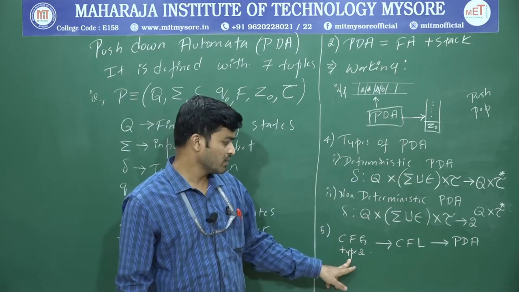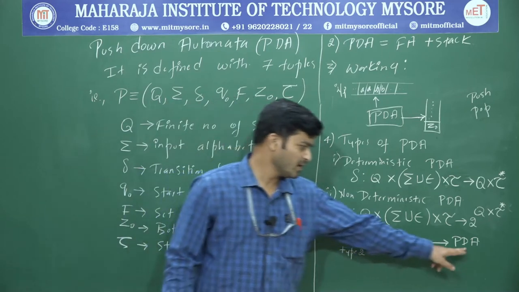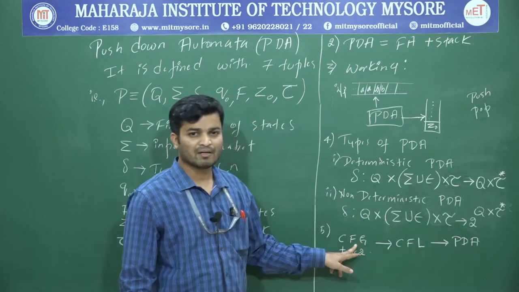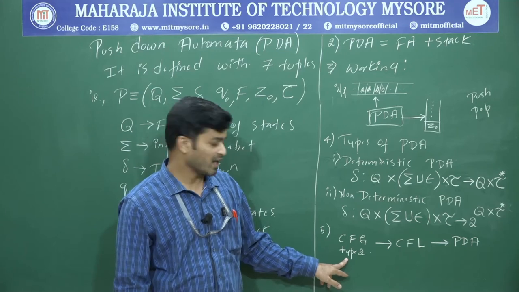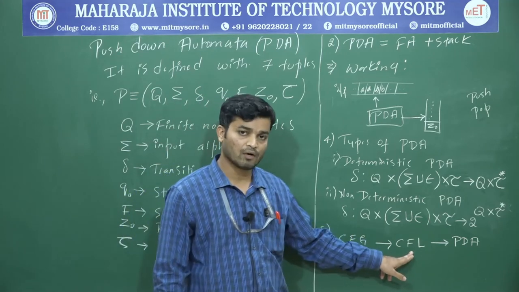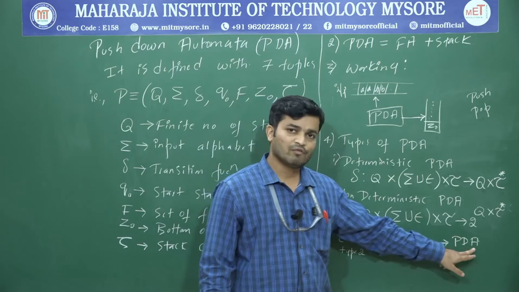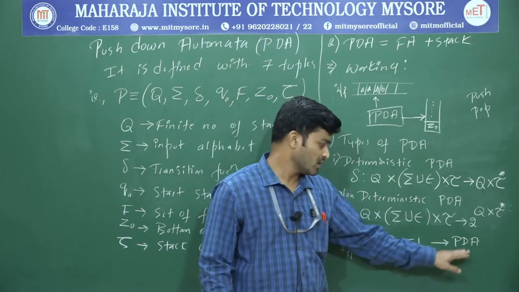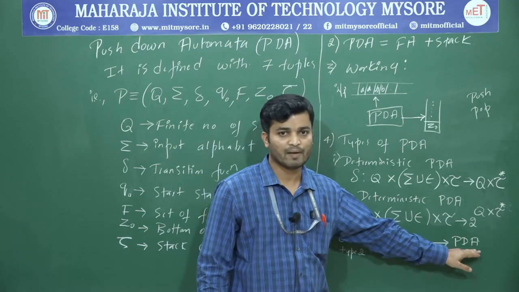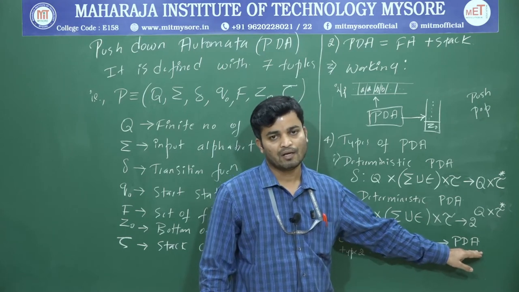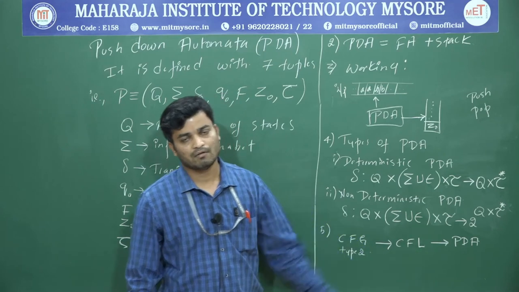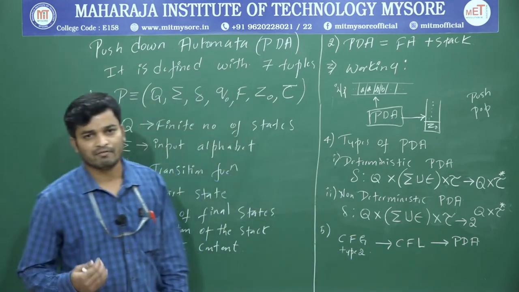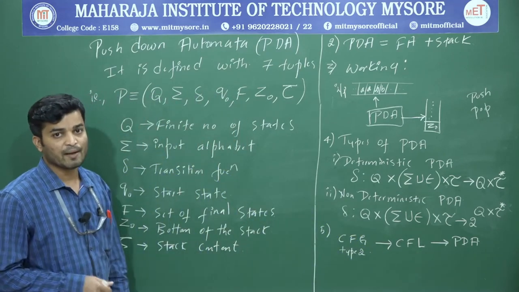And the last one is, we are going to build a PDA for a context free grammar. According to Chomsky, that one is type 2 grammar, and the language is context free language. So if the language is context free or even a regular language, we can design a PDA. Your PDA can understand either regular language or context free language. Now we will take a simple example and see how to design a PDA.